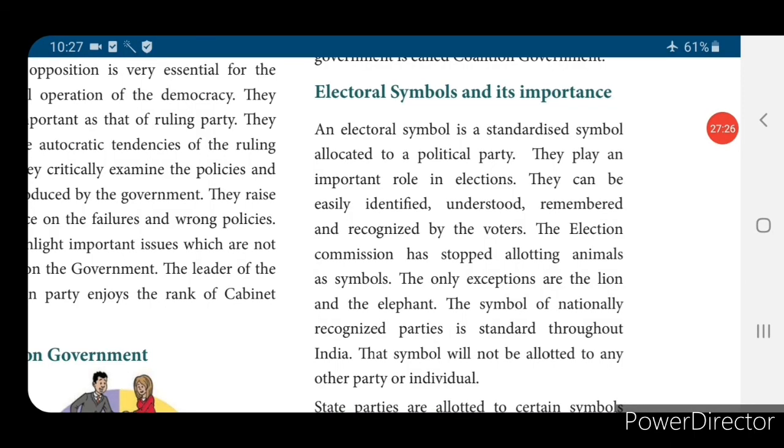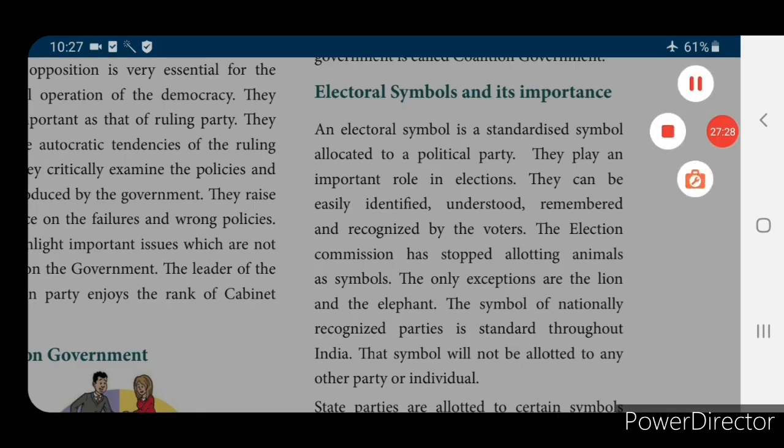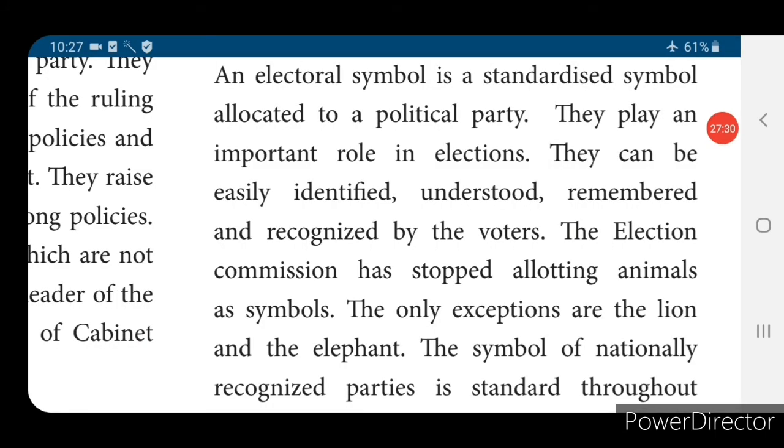Electoral symbols and their importance. An electoral symbol is a standardized symbol allocated to a particular party. They play an important role in elections. They can be easily identified, understood, remembered and recognized by the voters. So the symbol will be strongly fixed in people's hearts. Then only they will vote for that particular party.